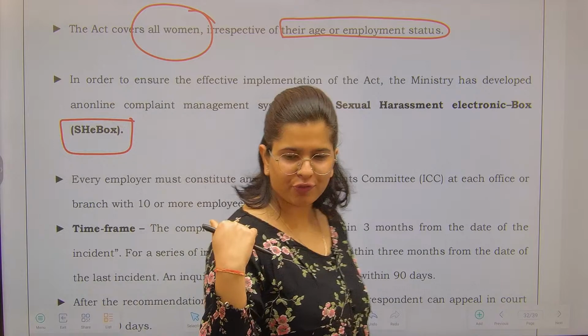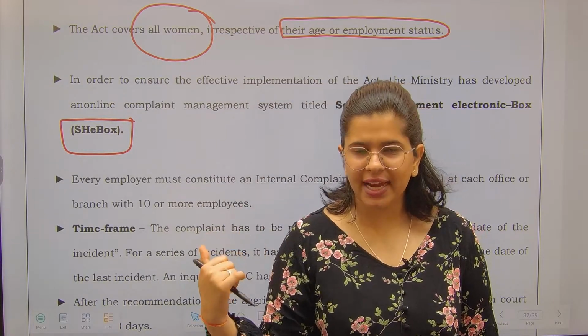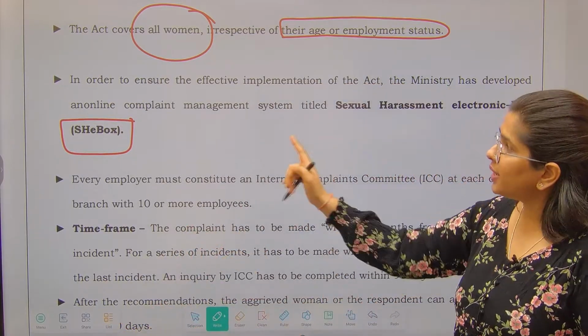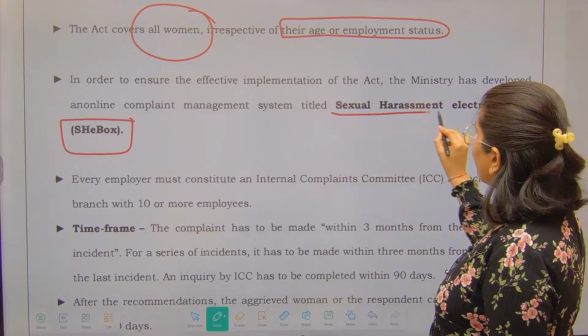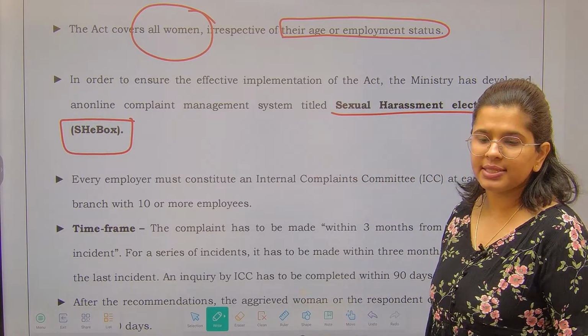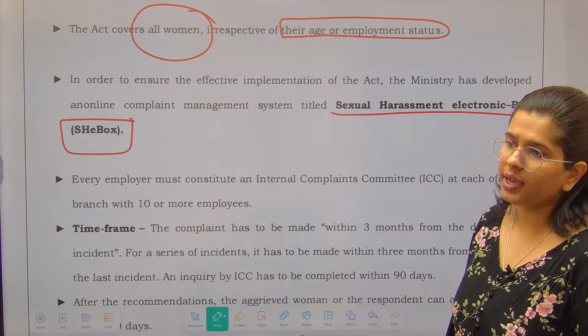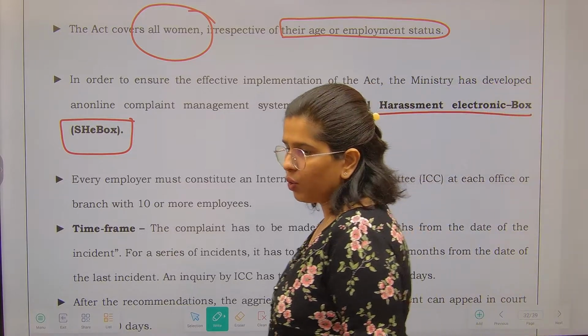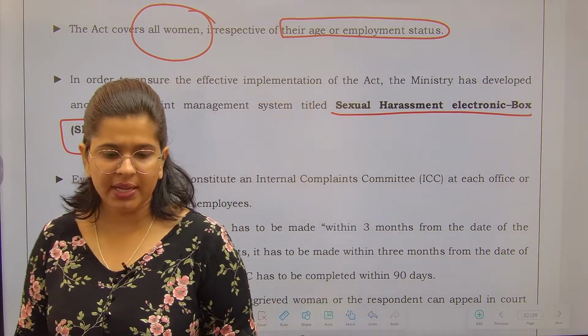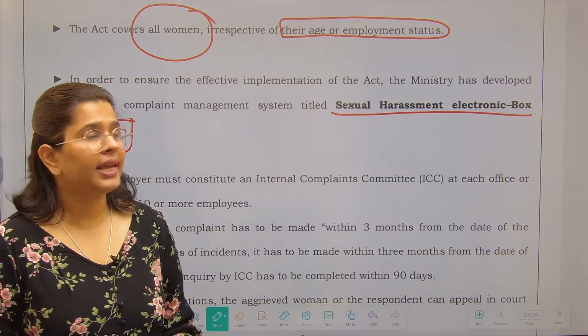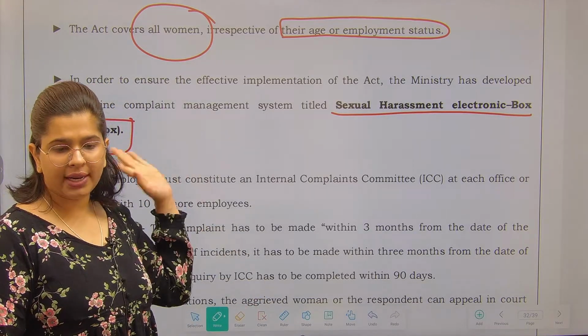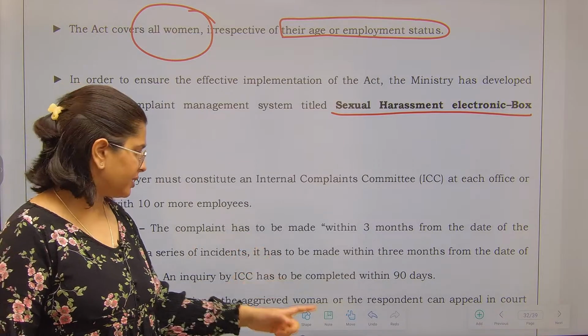Please remember the short forms, because these are the short forms that tend to get asked. The SHe-Box is an online complaint mechanism called the Sexual Harassment electronic Box. If anyone feels that she has been harassed at the workplace, she can complain on this online tool.